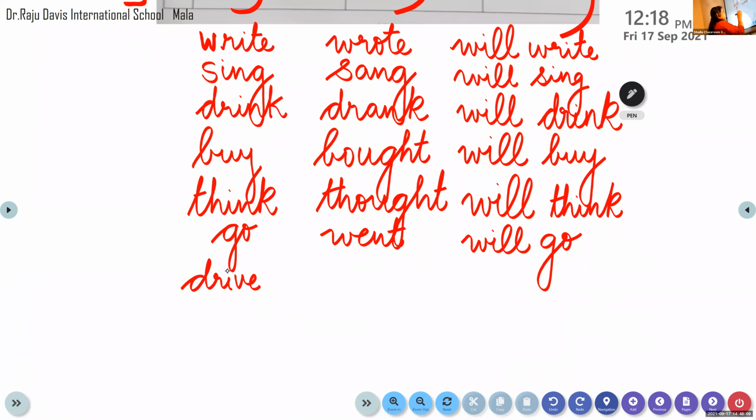Drive. The past tense of it is drove, D-R-O-V-E. Only the vowel changes. Okay, drove. And it is will drive. So we have to learn this table by heart.